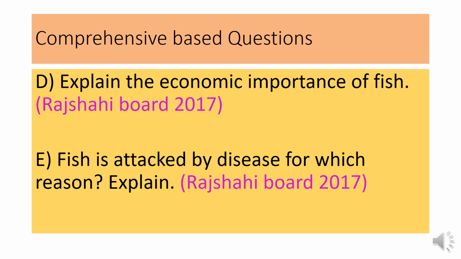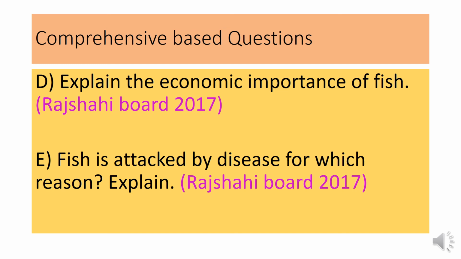In this slide you can see some other comprehensive based questions, that is, explain the economic importance of fish. Firstly, to write the answer of this question, you have to write the economic importance, that is, in export industry 10% income comes from fish sector, or in national income 3.69% comes from fish sector, that is, it increases national income.